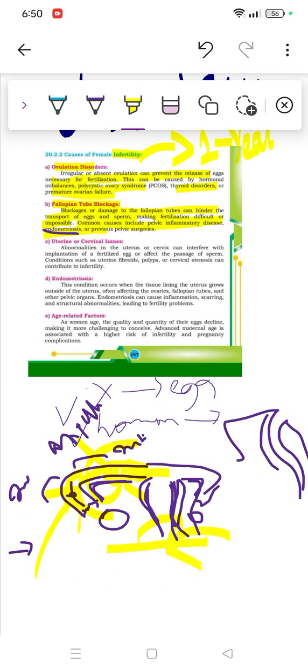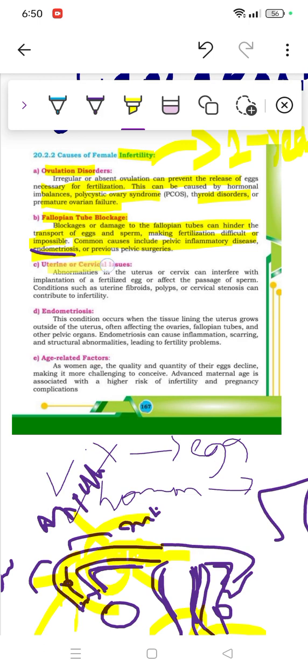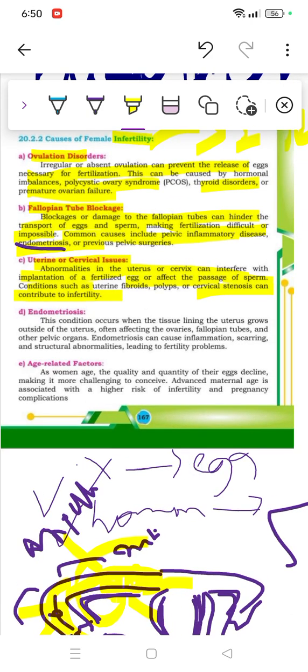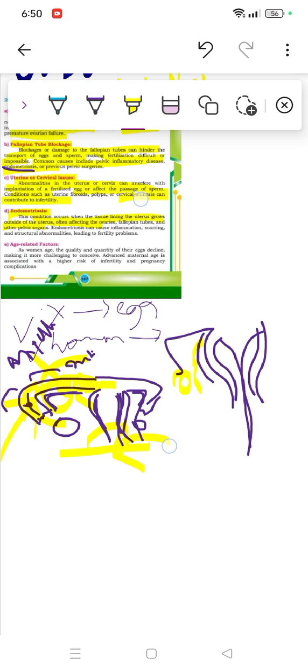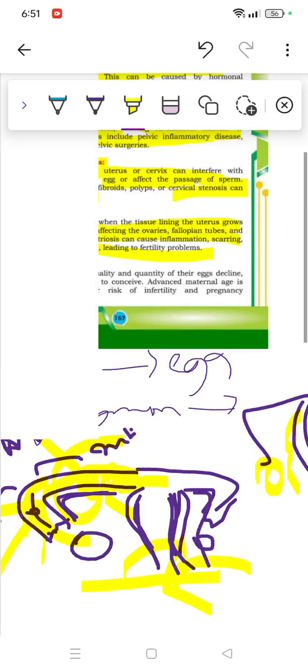Then comes another, which is uterine or cervical issues, which are abnormalities in the uterus or cervix that can interfere with implantation of the fertilized egg or affect the passage of sperm. Conditions such as uterine fibroids, polyps, and cervical stenosis can contribute to infertility. This could be a reason as well, which is not very important, I believe. Endometriosis, which I explained, is the condition which occurs when tissue lining the uterus grows outside the uterus, often affecting, and of course if it grows outside, here we have the ovaries, this will harm the ovaries as well, the fallopian tubes, and other pelvic organs. So endometriosis can cause inflammation, scarring, and structural abnormality, leading to fertility problems, right?